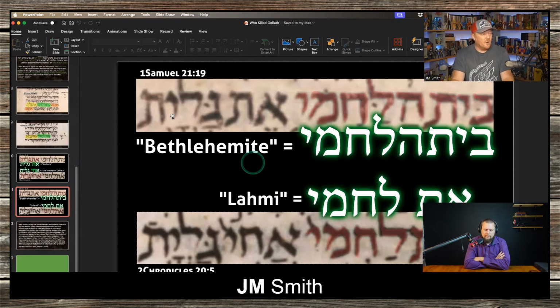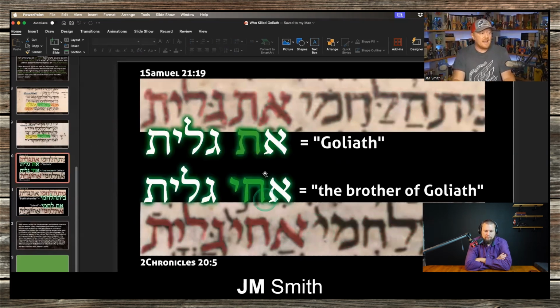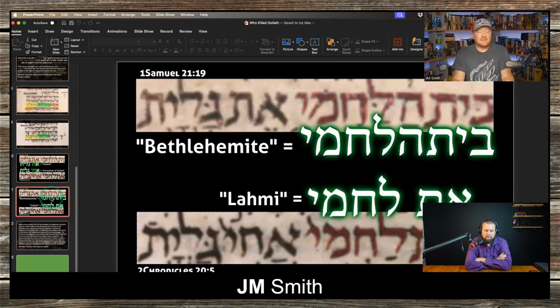So in this case, there are transcription errors in the Samuel text, and the Chronicles text preserves the correct reading. It's not a case of just ignoring Samuel. You can look at the First Samuel text and explain how those manuscripts arose.